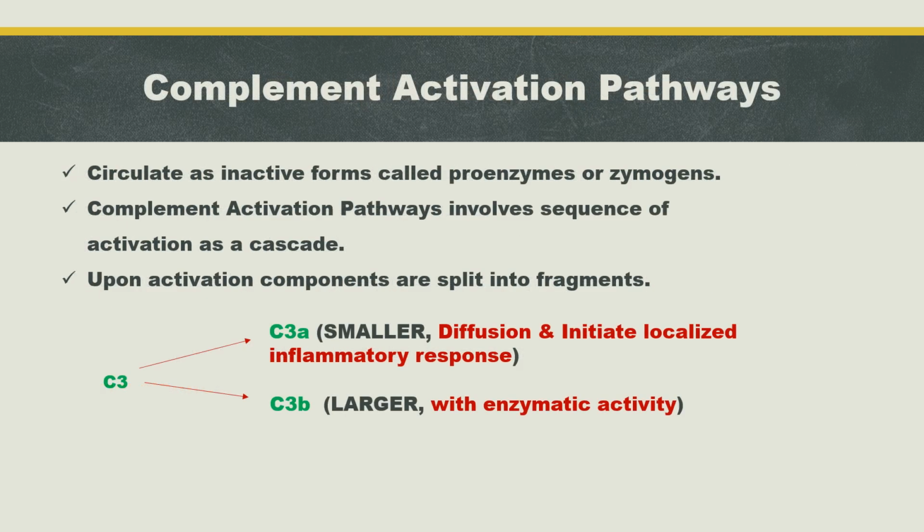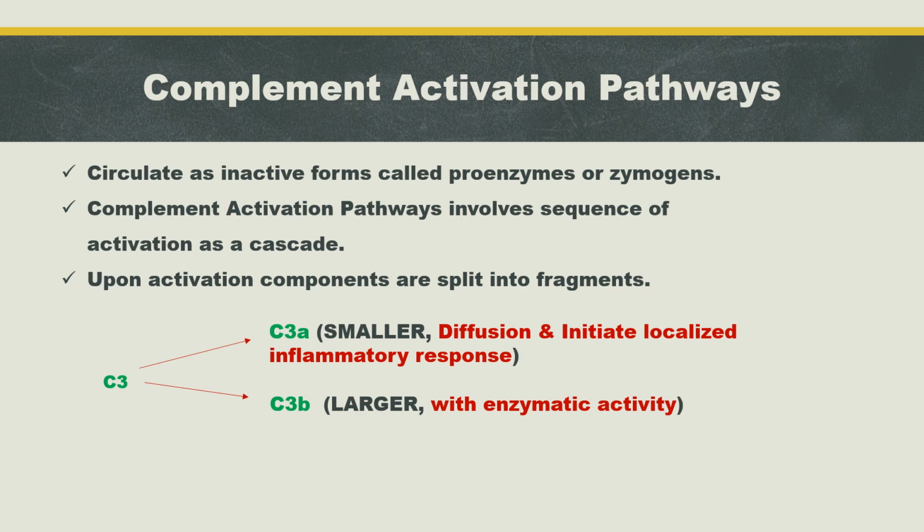Complement activation pathways. Complement proteins circulate as inactive forms called proenzymes or zymogens. In our body, these complement proteins are normally inactive.